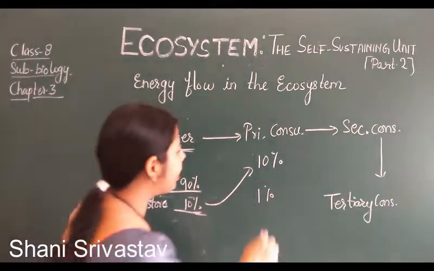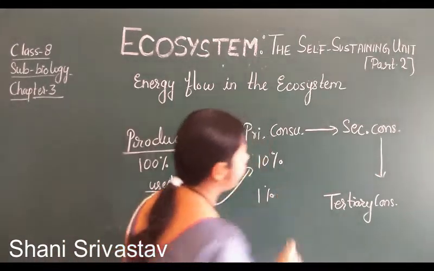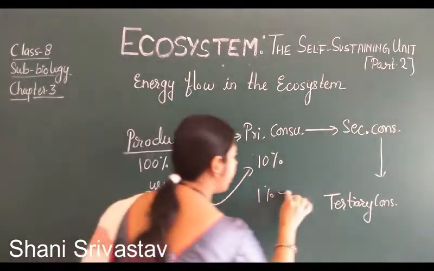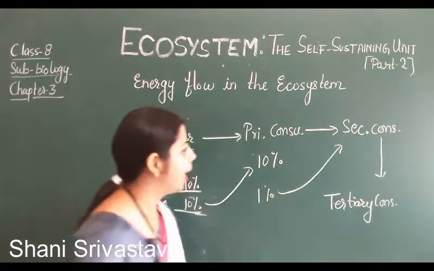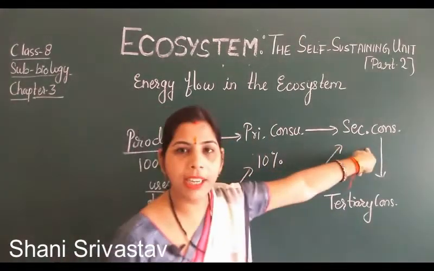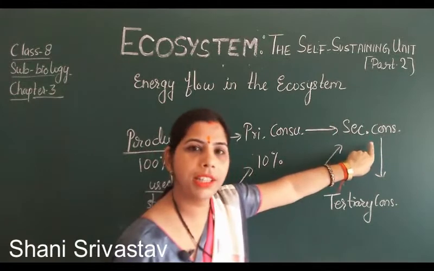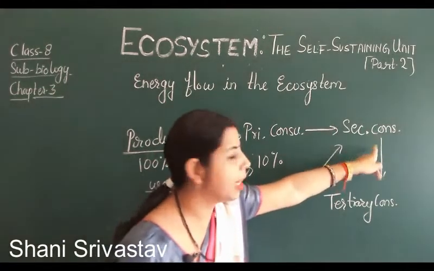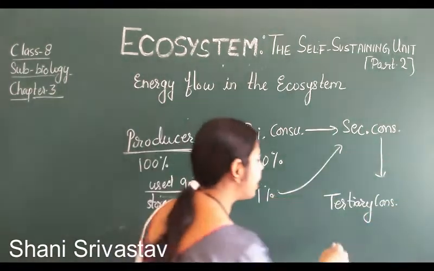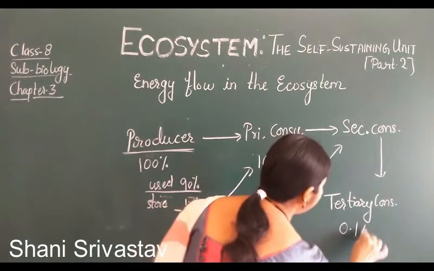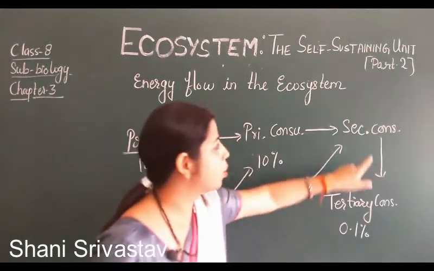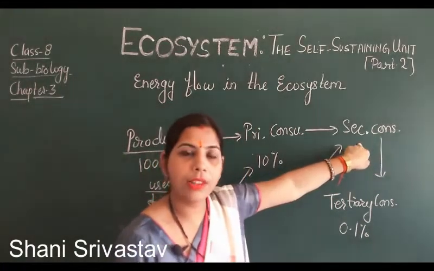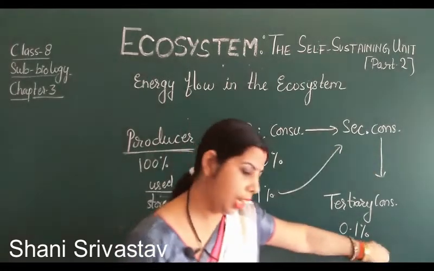Now this 1% energy goes to the secondary consumer, and again 90% of this energy is utilized by the secondary consumer and the rest, that means 0.1%, is stored in the secondary consumer and transferred to the tertiary consumer.